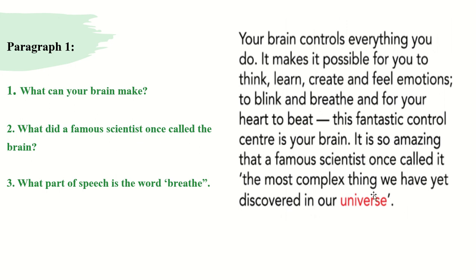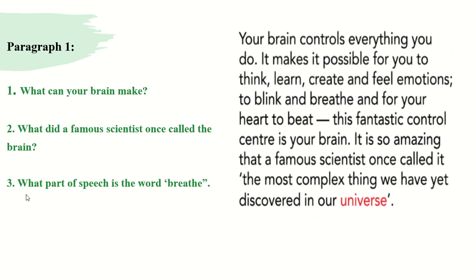So this is the answer. The most complex thing we have yet discovered in our universe, in our world, which is the brain, the most complicated thing. So it's not easy.